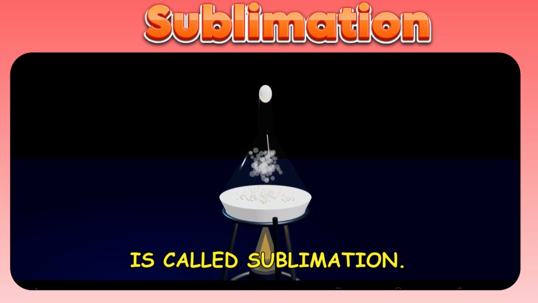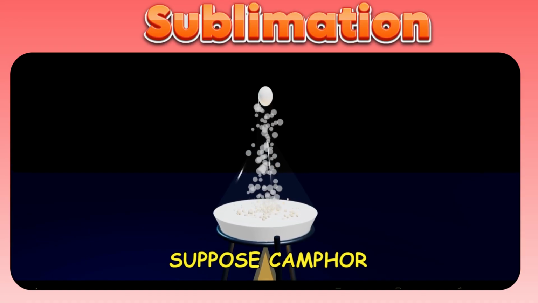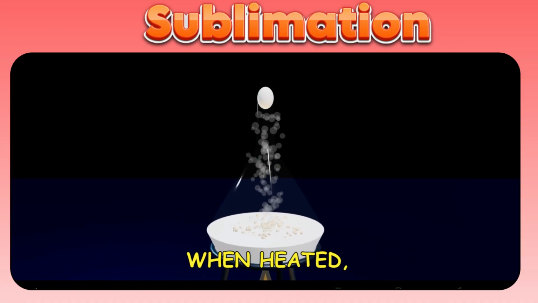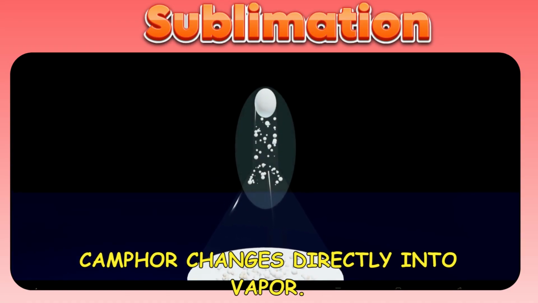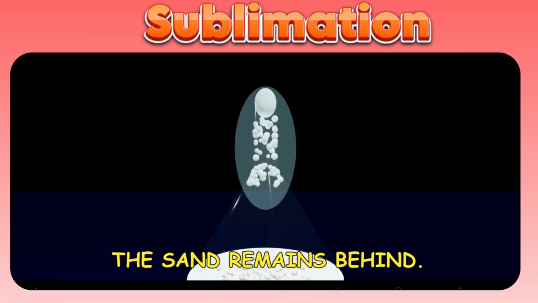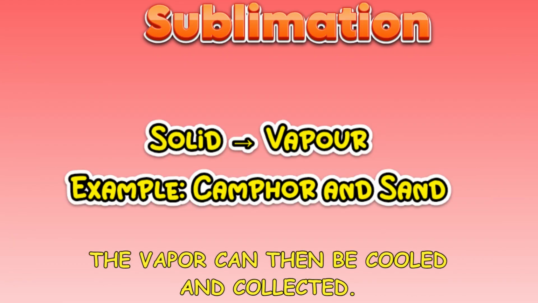Some solids change directly into vapor when heated. This process is called sublimation. Suppose camphor is mixed with sand. When heated, camphor changes directly into vapor. The sand remains behind. The vapor can then be cooled and collected.